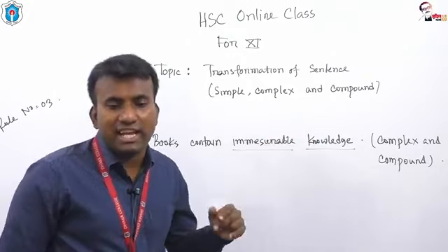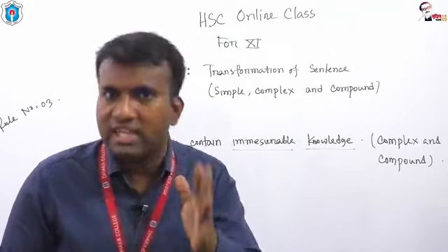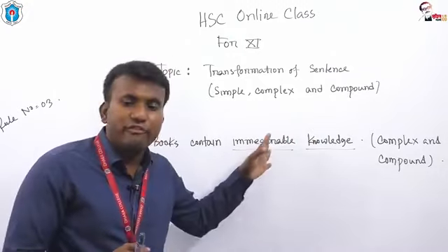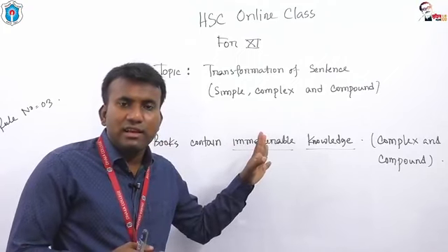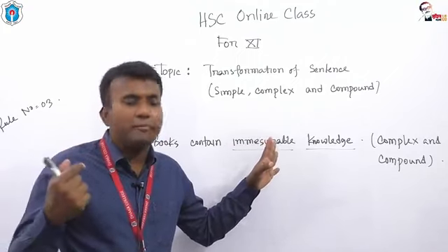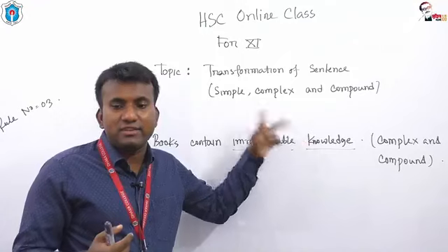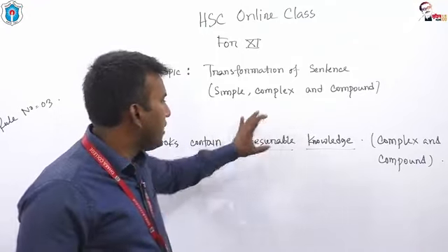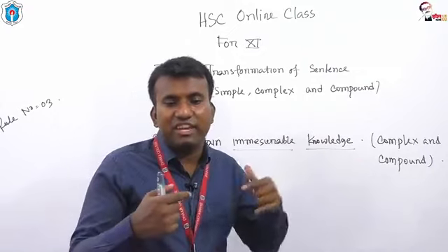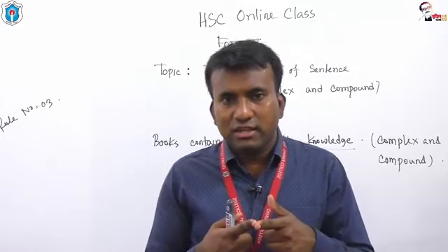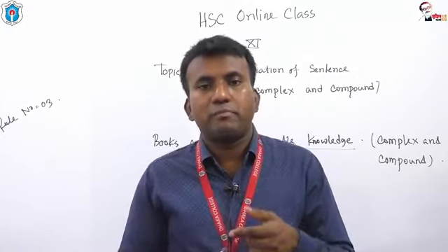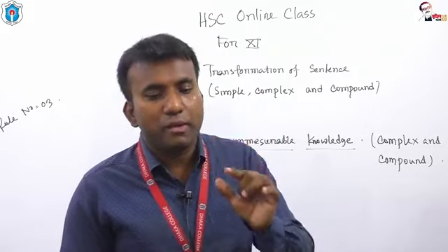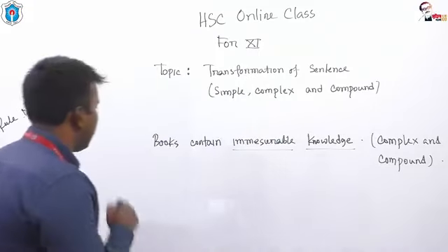If you get a noun phrase in a simple sentence, you can take the help of this noun phrase to turn it into complex. How? Here, immeasurable knowledge can be divided with the use of relative pronoun.